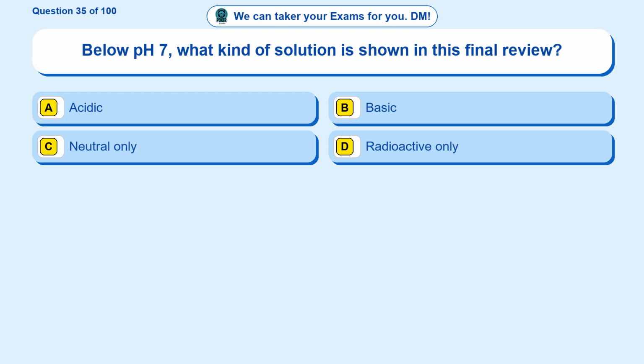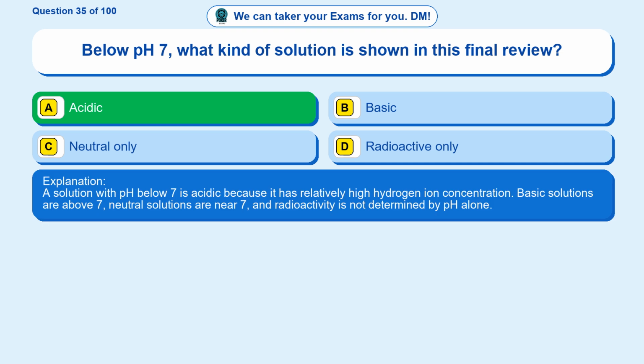Question 35. Below pH 7, what kind of solution is shown in this final review? Option A, acidic. Option B, basic. Option C, neutral only. Option D, radioactive only. The correct answer is option A. Acidic. A solution with pH below 7 is acidic because it has relatively high hydrogen ion concentration. Basic solutions are above 7, neutral solutions are near 7, and radioactivity is not determined by pH alone.